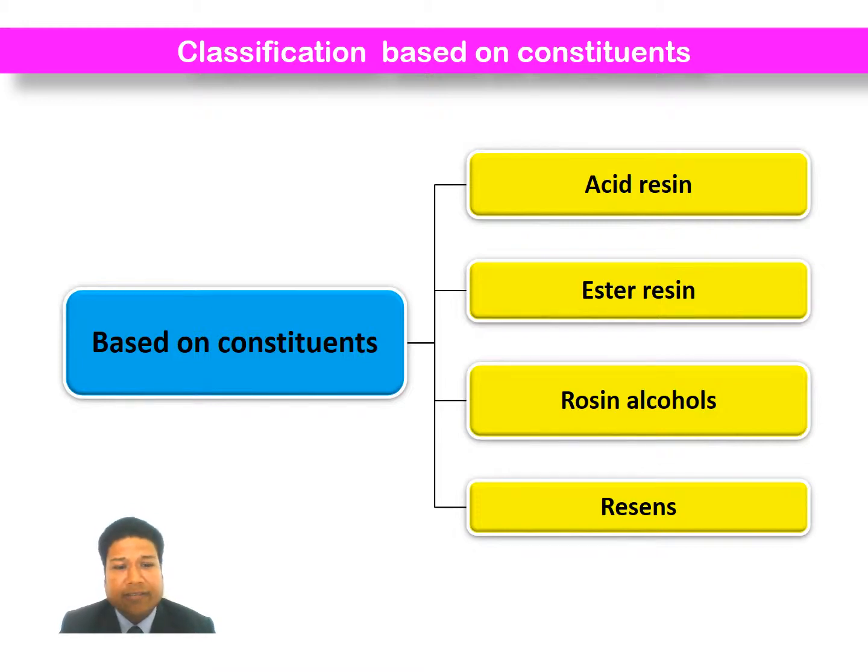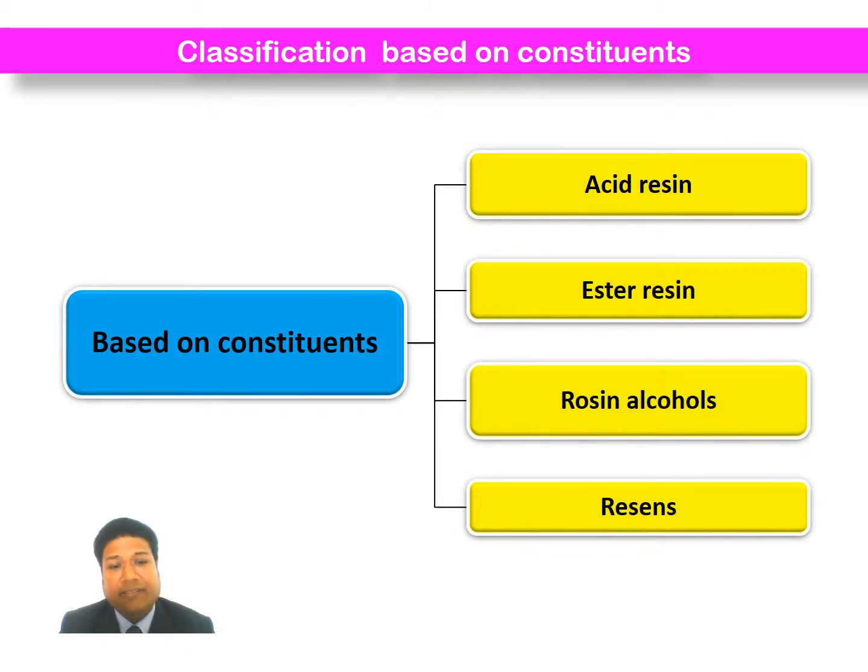Acid resins contain acid as a chief constituent. For example, abietic acid in colophony and commiphoric acid in myrrh. Ester resins contain ester as the chief constituent of resin. For example, benzoin in coniferyl benzoate and storax in cinnamyl cinnamate.